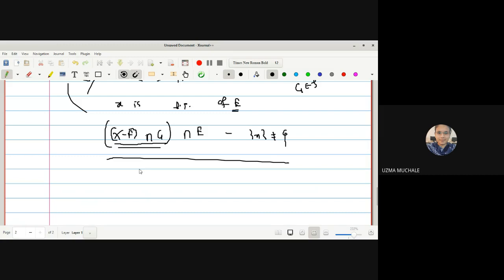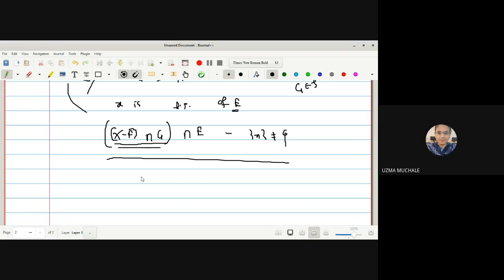Okay, just tell me whether you got the contradiction somewhere here. Yes, ma'am. Where? Can you tell me where you got the contradiction? Ma'am, the open set intersection E is equal to singleton X, and then phi is not equal to phi. Okay, the open set intersection with E is a singleton X. How can you say the intersection is a singleton X? Because X belongs to that open set and X is a limit point of E also.